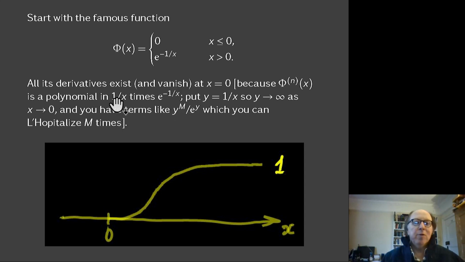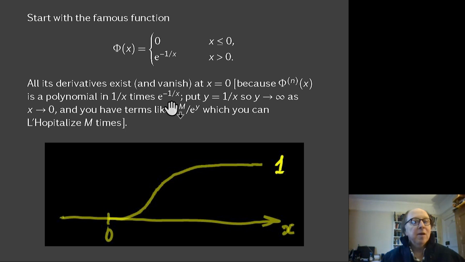And the horrible polynomial will come from differentiating that e to the minus 1 over x here in the exponent, and then for higher derivatives it will come from differentiating the result of that, which multiplies your e to the minus 1 over x. You can see how that works. Just write down a couple of derivatives and you'll see what I mean. But what you know is that although 1 over x goes to infinity at the origin, e to the minus 1 over x goes to 0 much faster.